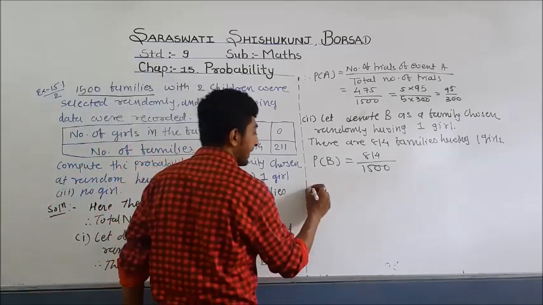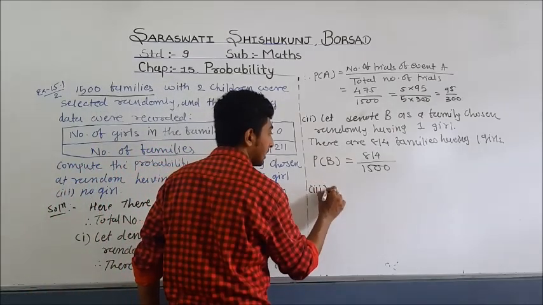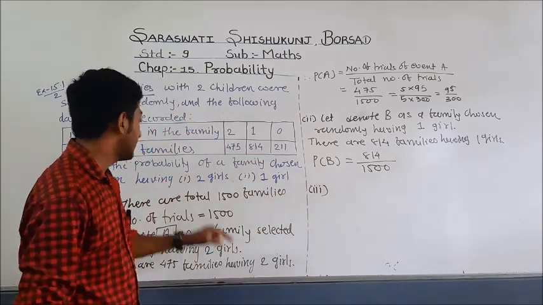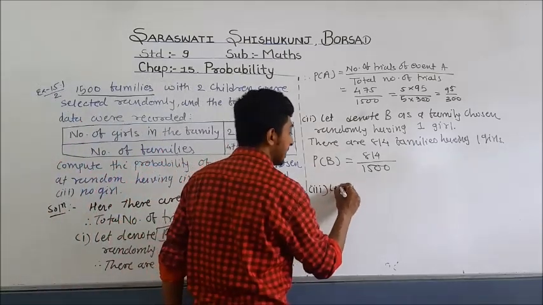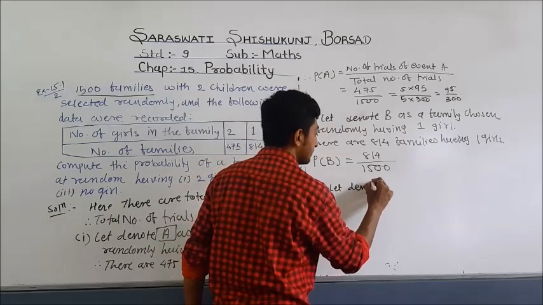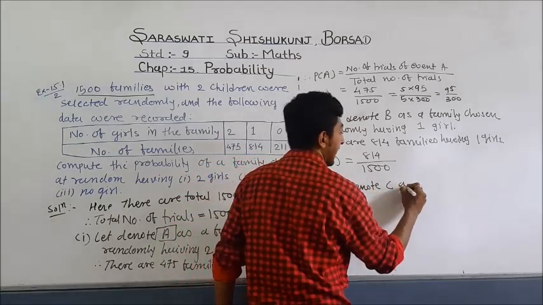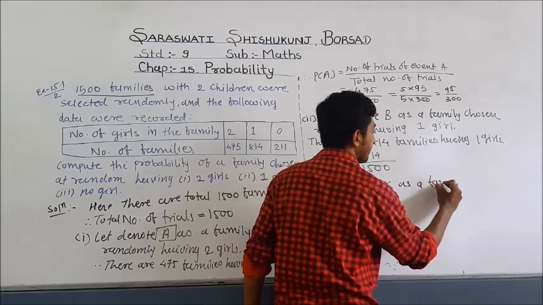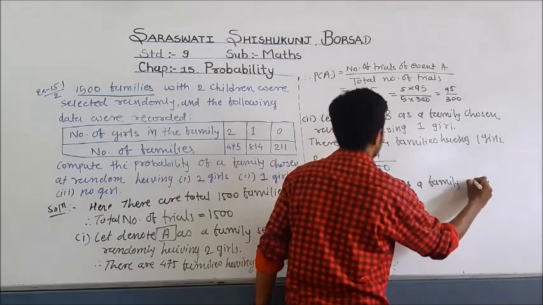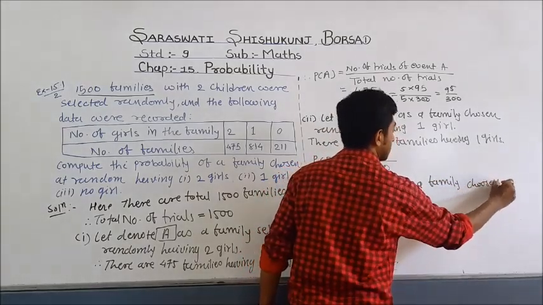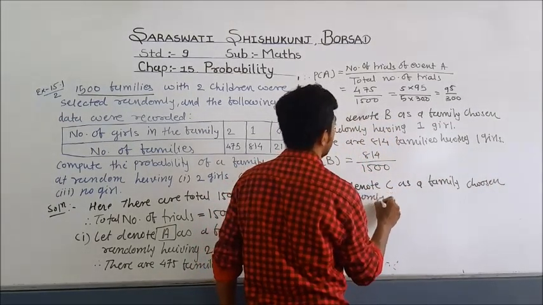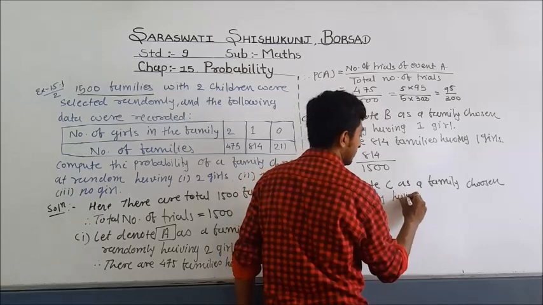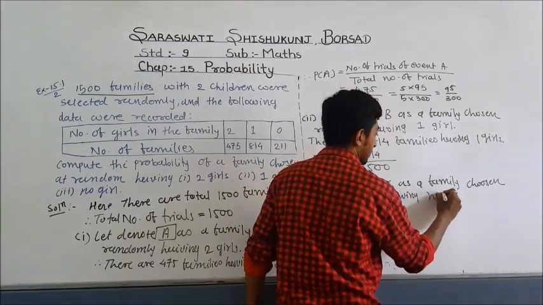Now let us find the third sub question. Here let us denote C as a family chosen randomly having no girl.